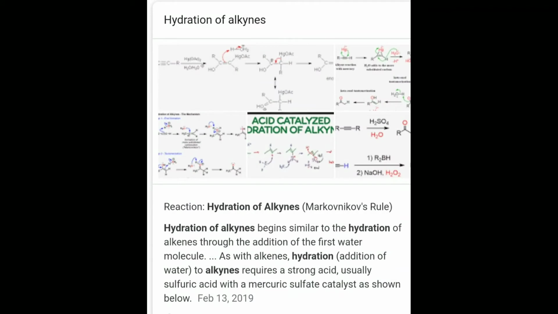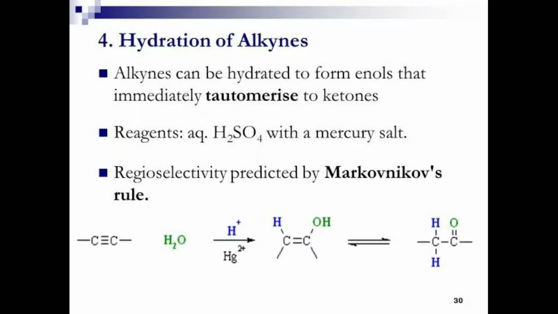The second method is hydration of alkynes. It is similar to hydration of alkenes. For the addition of the first water molecule, as with alkenes, alkynes require a strong acid, usually sulfuric acid, with mercuric sulfate.